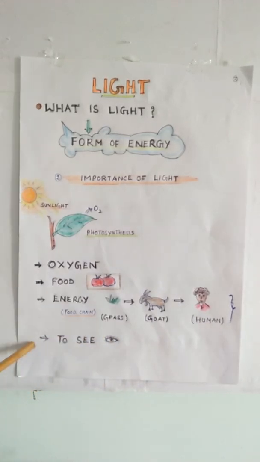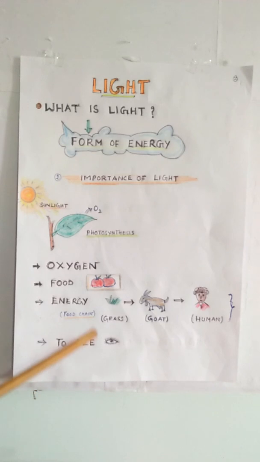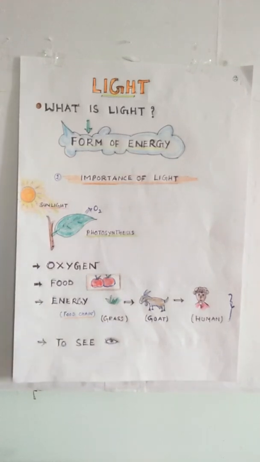And more importantly, light also helps us to see things. Our eyes function in the presence of light only. So why is light important for us? Light is important for our food, for energy needs and for oxygen.